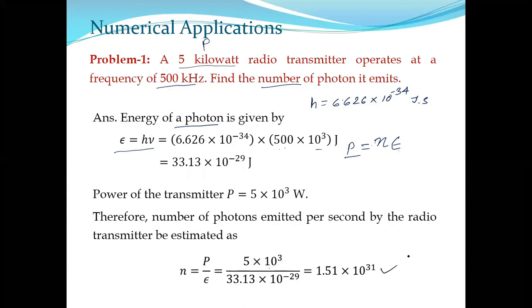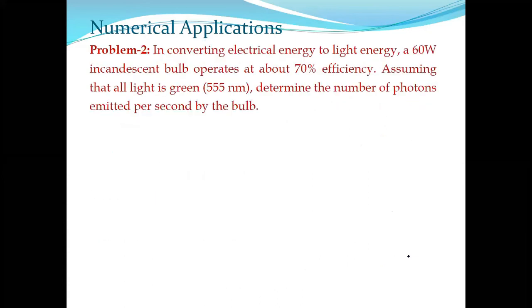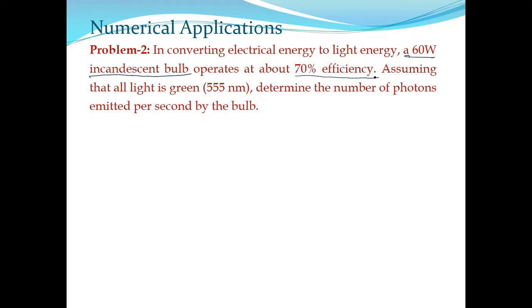Very simple. Only use your concept. You know everything here. Do it in the same way. I've just twisted the question. It is a household device, an incandescent bulb. It says that in converting electrical energy to light energy, a 60 watt incandescent bulb operates at about 70% efficiency. Assuming that all light is green, determine the number of photons emitted per second by this bulb.